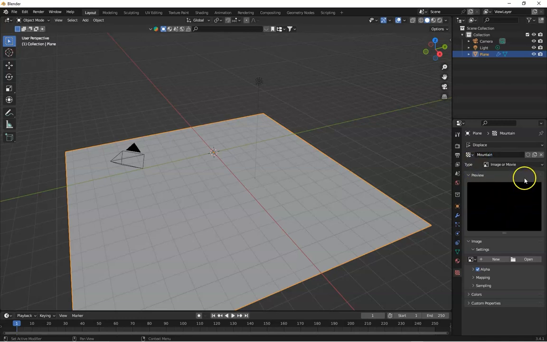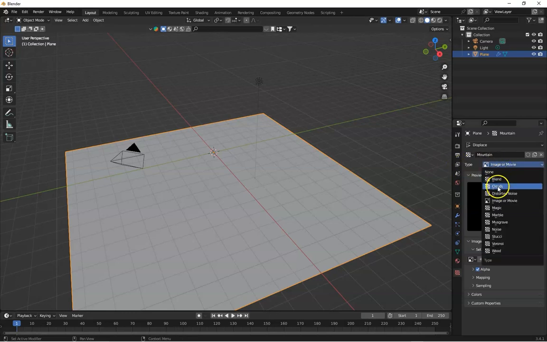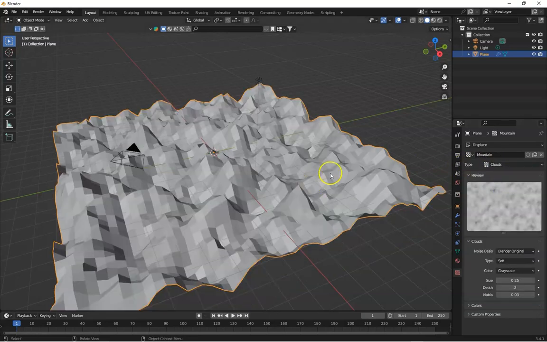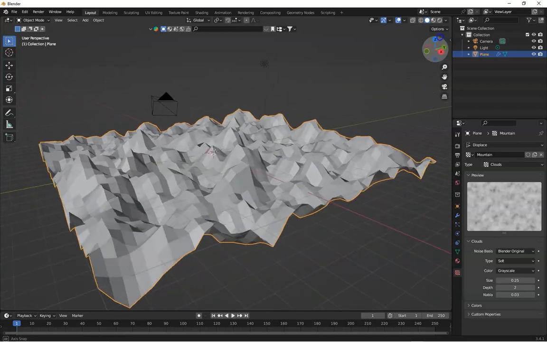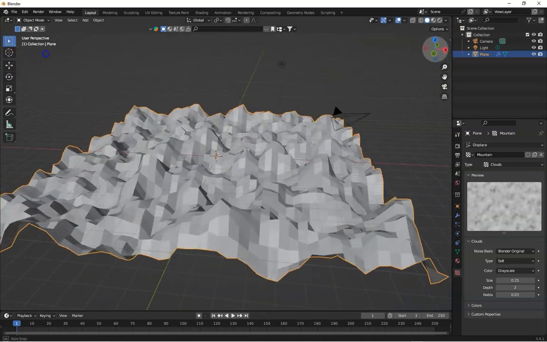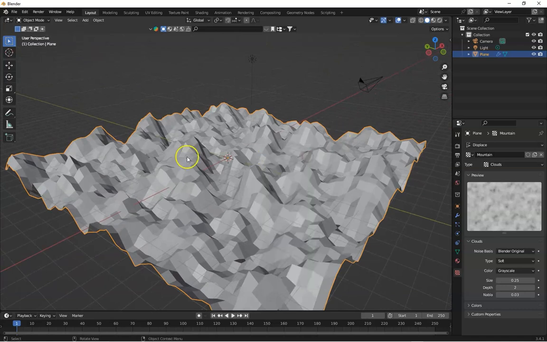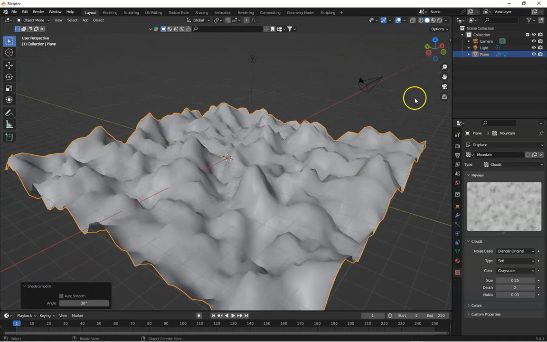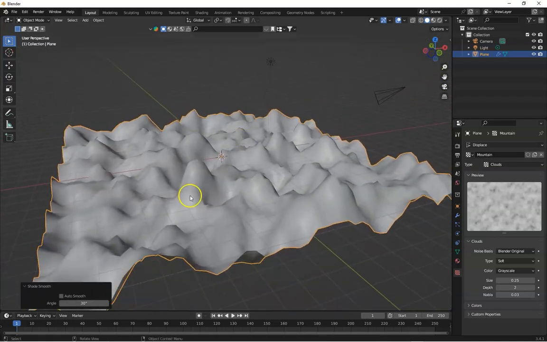Now go to the type and select clouds from here. Now you can see it instantly transforms into mountains. Like this is not looking smooth, so just shade it smooth, and now you can see it is not giving us a smooth texture.